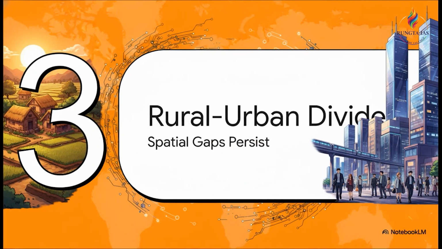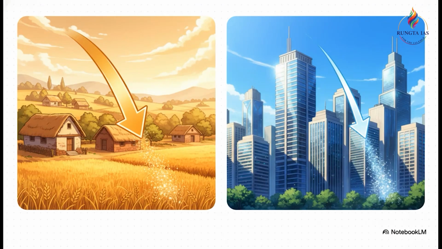Let's shift gears to Section 3, the rural-urban divide. Now, as critical analysts, we know that macro data often hides vast spatial gaps, and the disappointment here really lies in the rural sector. Sure, the rural birth rate fell from 22.7 to 20.2, but the urban areas showed a much sharper decadal drop, plummeting from 17.4 down to 14.7. So this relative rural lag is actually dragging our national averages down quite substantially.